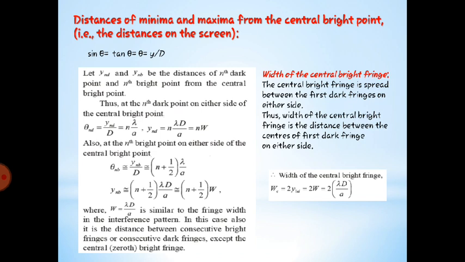From the above equation it will be y divided by d, but we have to write a suffix. As it is a dark band, we are going to write theta nd, dark. It is y nd divided by d, but we are getting an equation from this, n lambda by a.